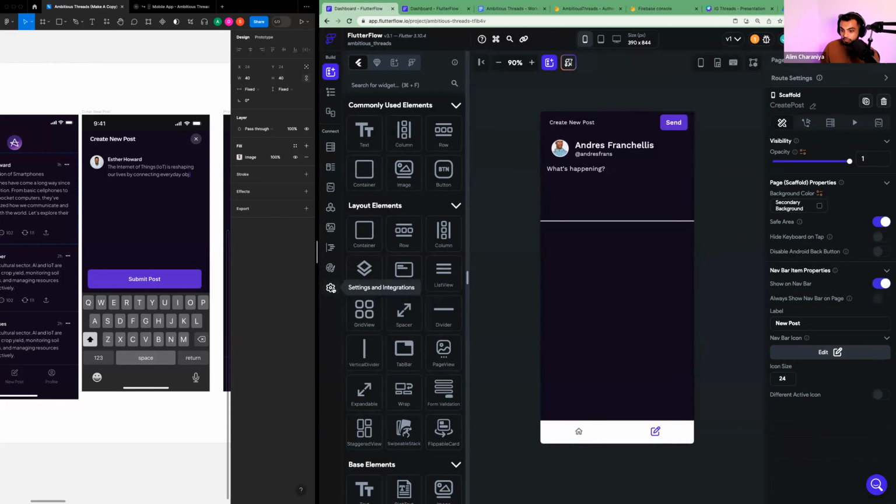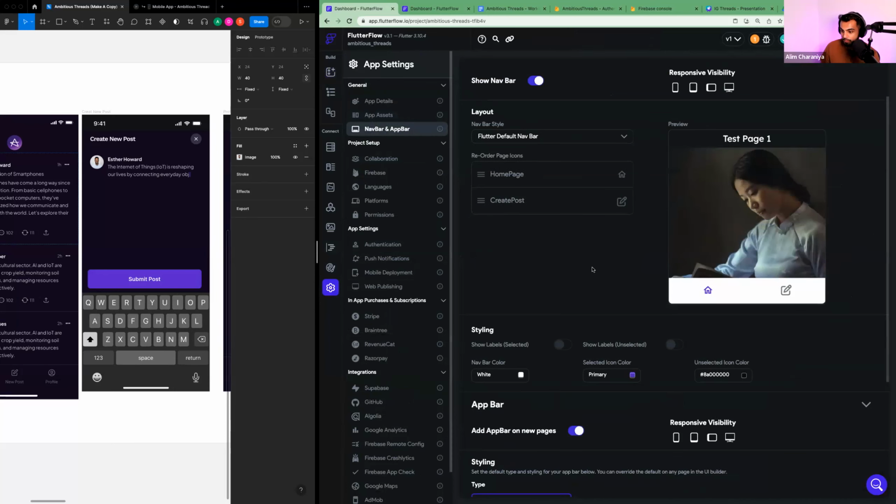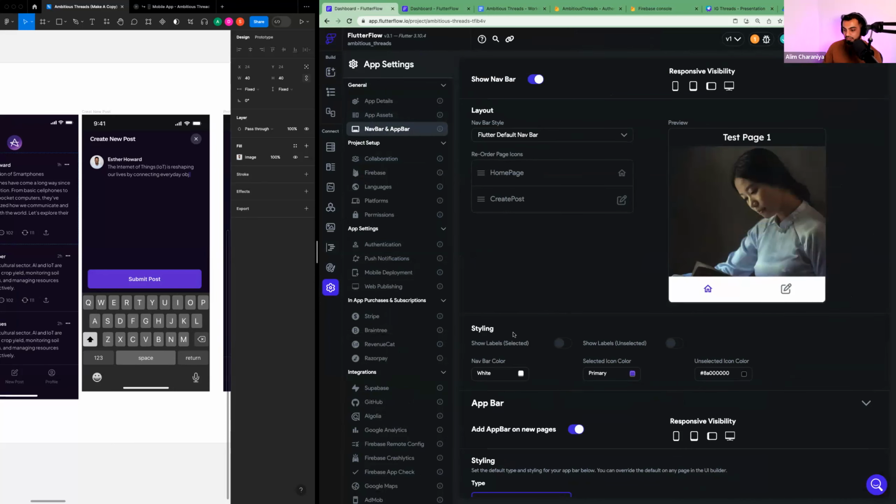I'm gonna go back to settings and configuration because I actually want the name of the page to show up right here. So I'm gonna go to settings, go to Navbar, and at the bottom here, we have styling. So I'm gonna toggle on show labels and notice how my labels are starting to show up here, right?